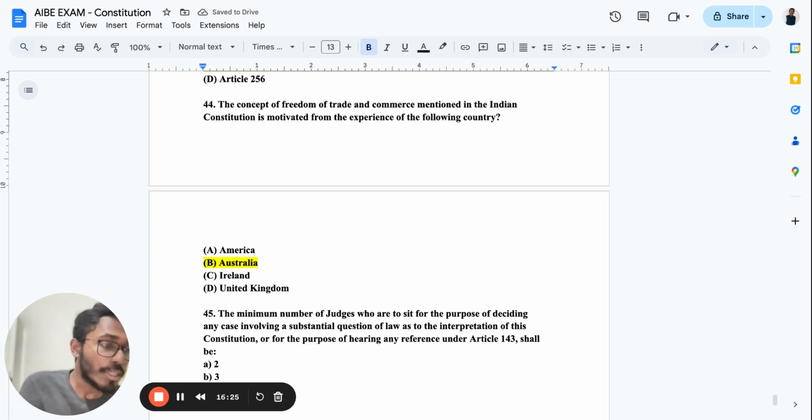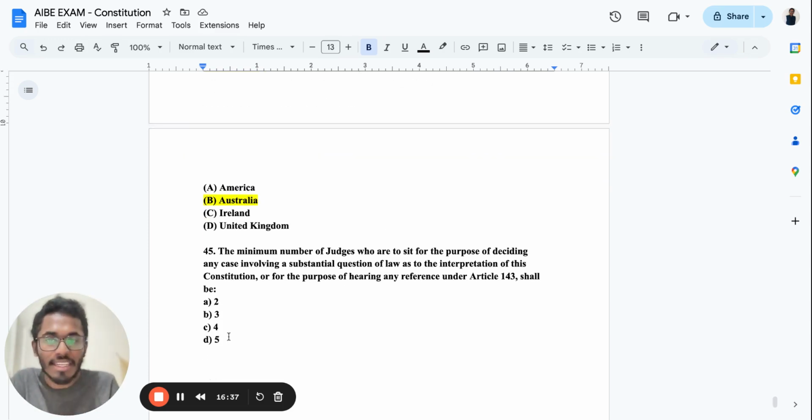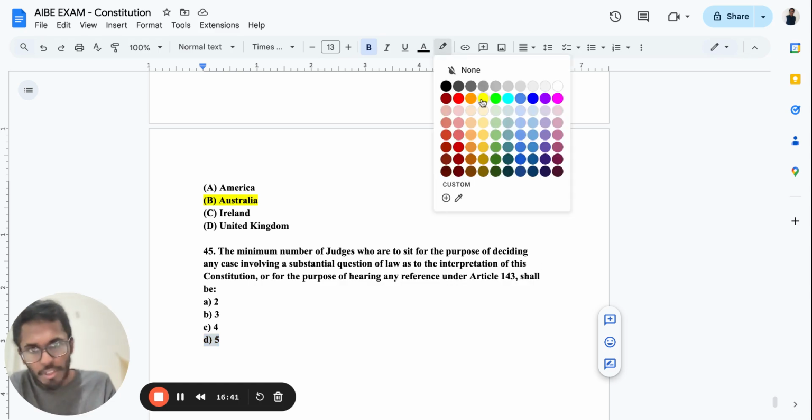Okay. Now, the minimum number of judges who are to sit for the purpose of deciding any case involving a substantial question of law of the constitution. So to decide the major aspect of the constitution, how many judges should be sitting? At least five judges should be sitting. As per which article? Article 145. Just go to the bare act, you'll be able to figure it out.